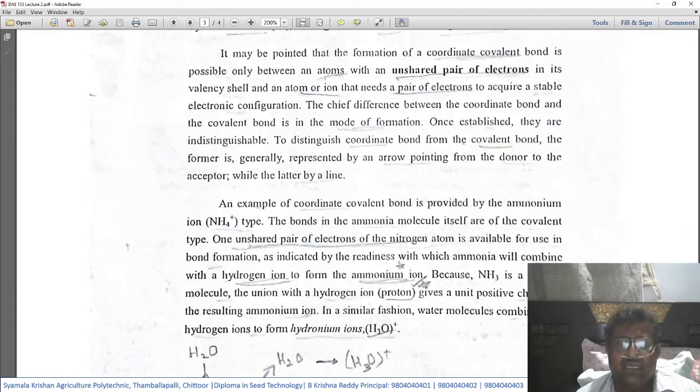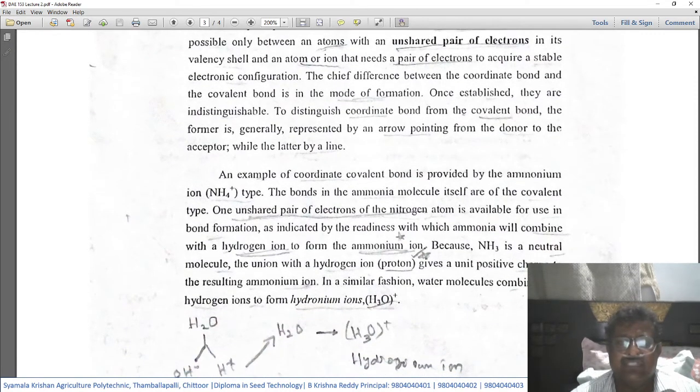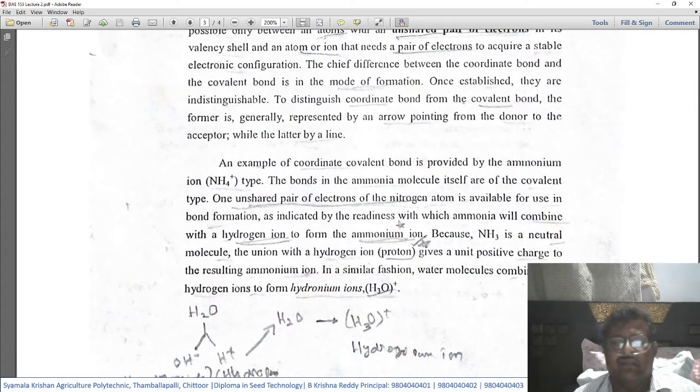The bonds in the ammonia molecule itself are of covalent type. If you see ammonia, that is NH3, the bonds that exist between nitrogen and hydrogen are simple covalent bonds. One unshared pair of electrons of the nitrogen atom is available for use in bond formation. In this, what happens?